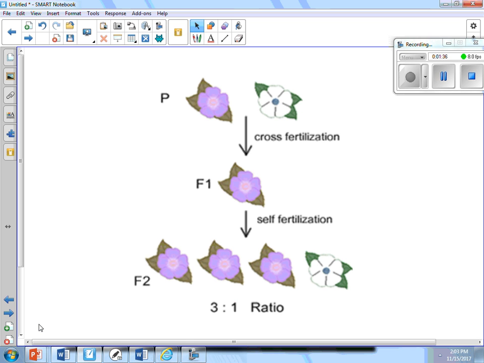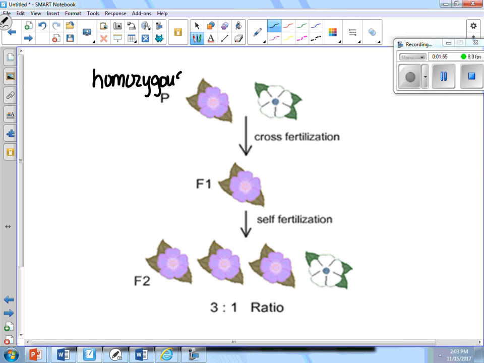He had the same question as you guys had. Why is this happening? So he's looking. Something must happen where you get your factors from your parents. So he knew these were pure. He knew these were pure, and for today's purposes, we're going to call the pure ones homozygous. He knew they were homozygous. He knew they only had one kind of gene for flower color. This guy had purple genes, and he only had white genes.